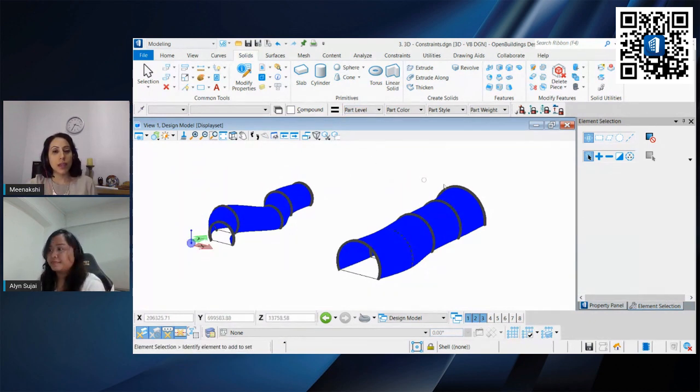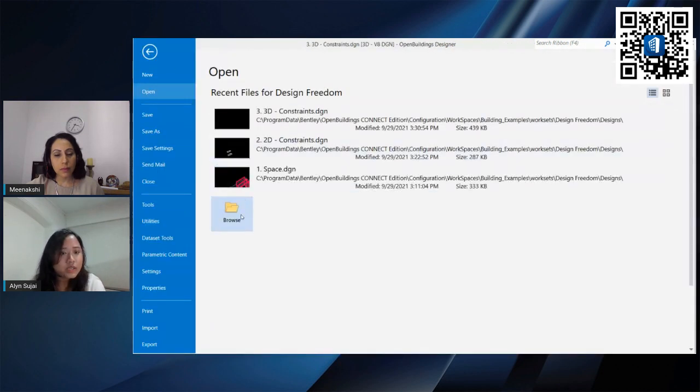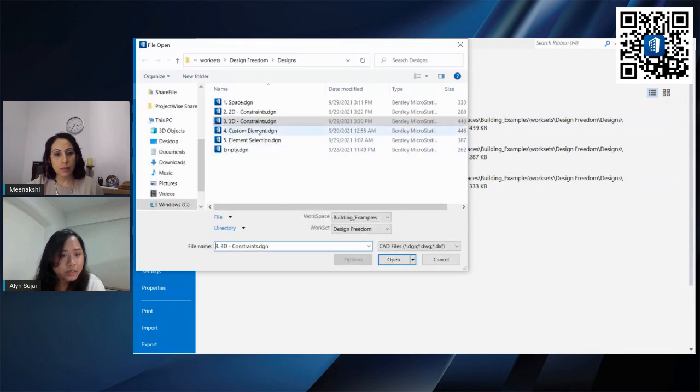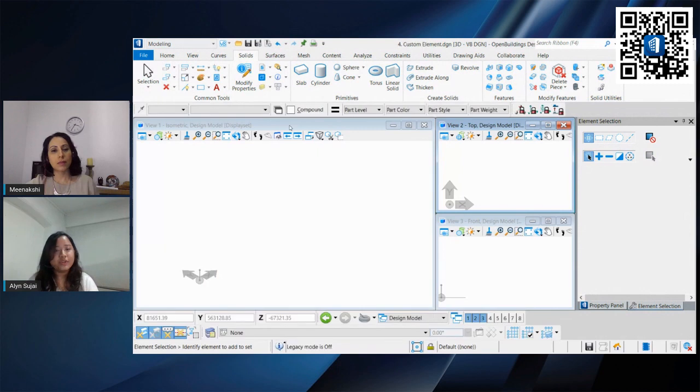Okay, that's cool. And can you apply the same method to the AEC elements present in your building design mode, like a wall? Yes, we can do that. As you can see, this is just a simple CAD model. If you look at the properties, it's just an extrusion, just a solid. So we can open up the next file, where we can create a wall using the same method.